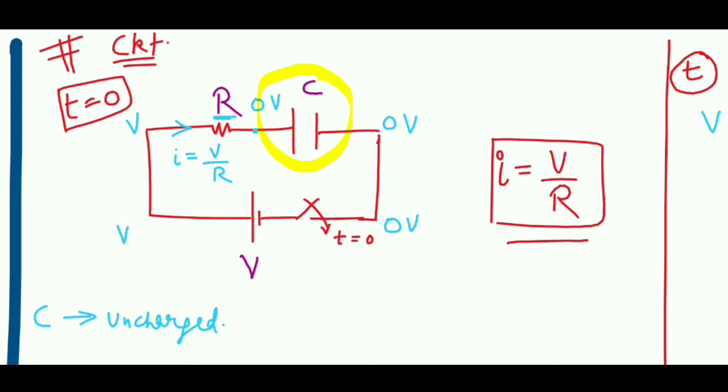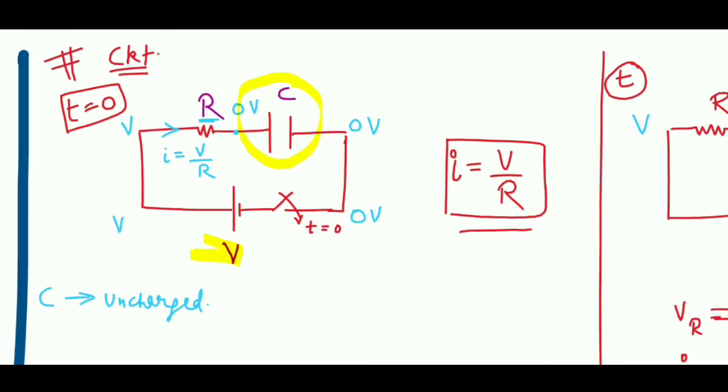If the capacitor already has a charge, then it already has an energy. So this time the initial energy is not zero. The energy given by the battery will be only the final energy of the capacitor minus the initial energy of the capacitor. Try to understand.